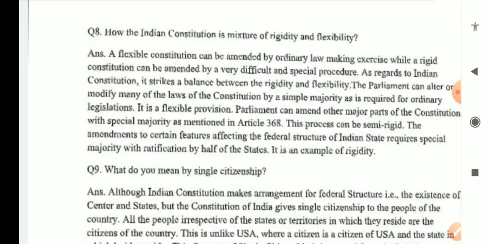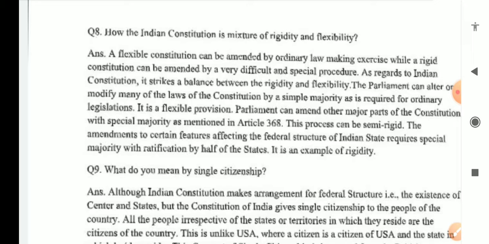How the Indian Constitution is a mixture of rigidity and flexibility. A flexible constitution can be amended by ordinary law-making exercise, while a rigid constitution can be amended by a very difficult and special procedure. As regards to the Indian Constitution, it strikes a balance between the rigidity and flexibility.